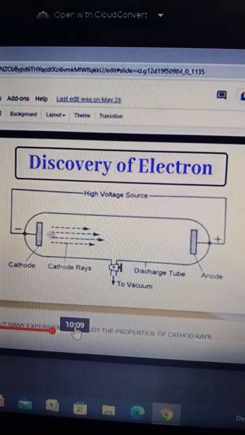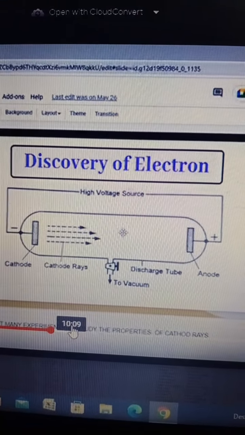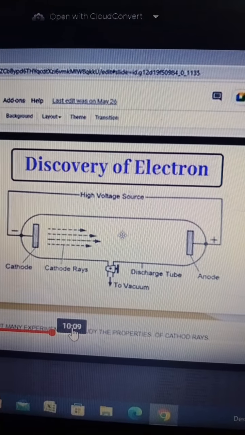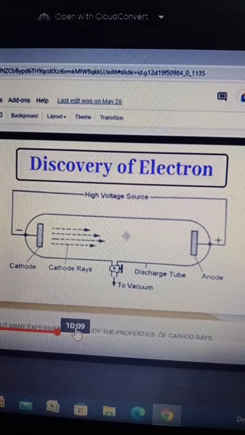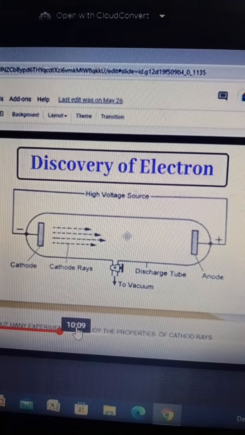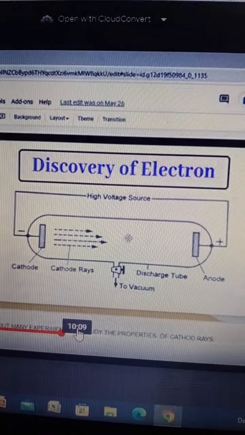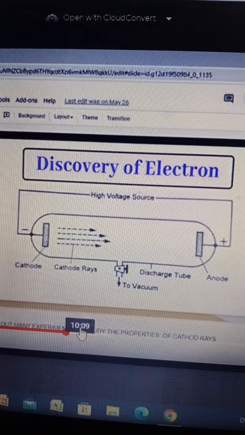That means it goes towards the anode, so it has negative charge. Those particles were named electron. Who discovered it? At first, who did the experiment? Sir J.J. Thomson.